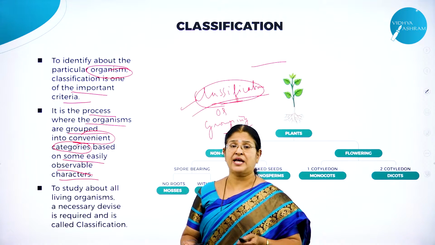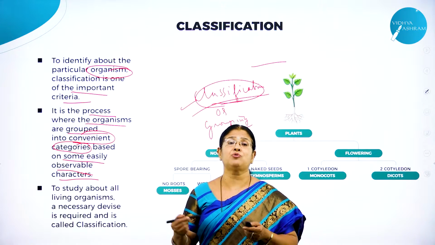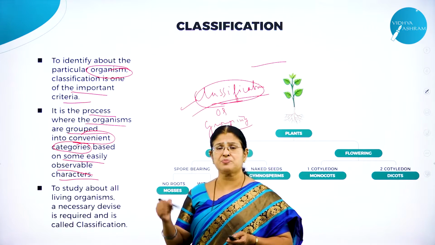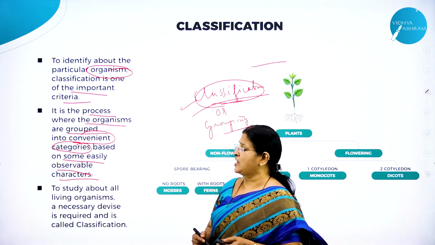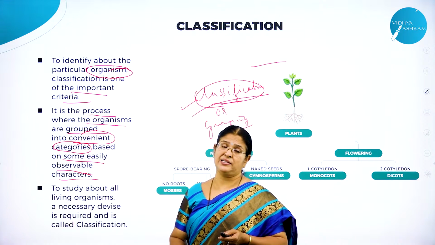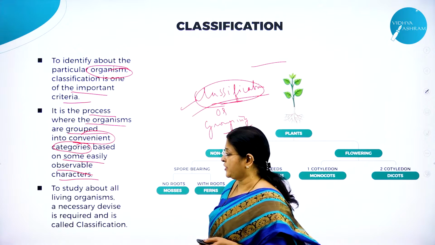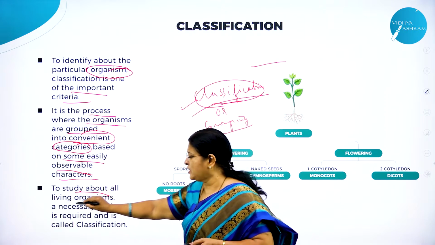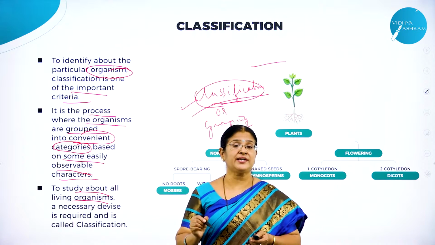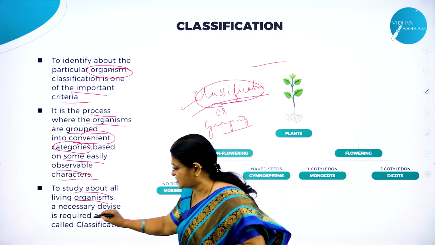Morphological character. As I said, morphological character means what? Outward appearance. All these parameters are considered to classify very systematically the plants and animals. Systematic classification is very, very important. So to study about all the living organisms, a necessary device is nothing but the classification.